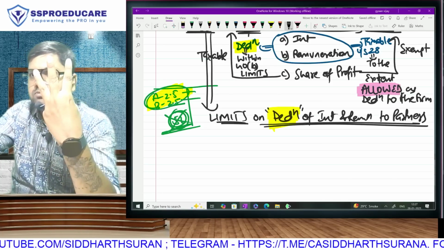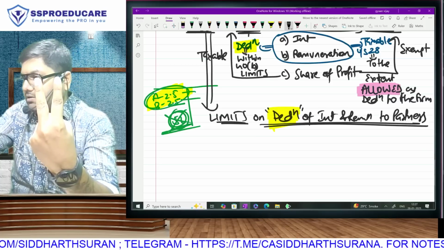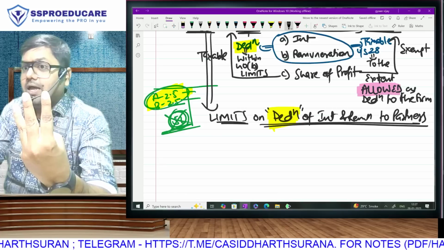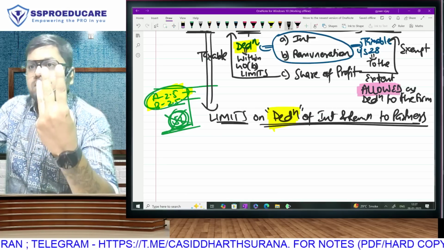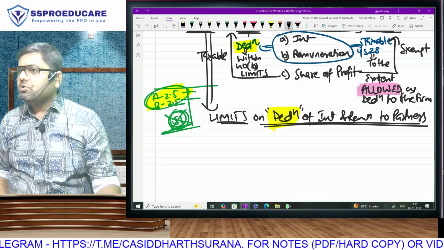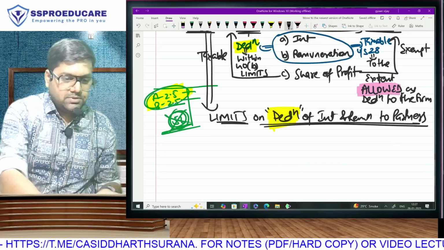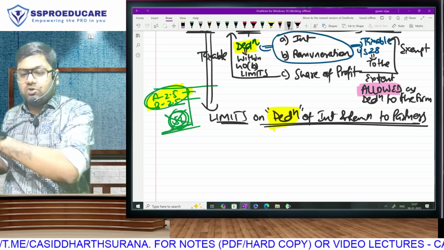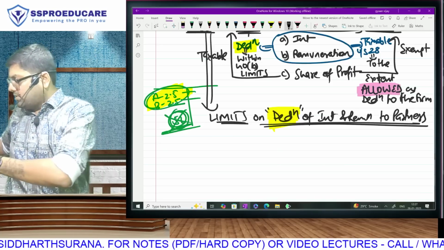3 questions. Problem solved. Income. Credited. Take your time. It's okay. Speed will come with practice. Accuracy is primary. Income. Credited. Credited and taxable. 4 lakh. 4 lakh. No effect. Let's talk about 1 lakh. Income. Credited. Not taxable. Sir, why 1 lakh is not taxable? Because on 1 lakh, company, firm has already paid tax.